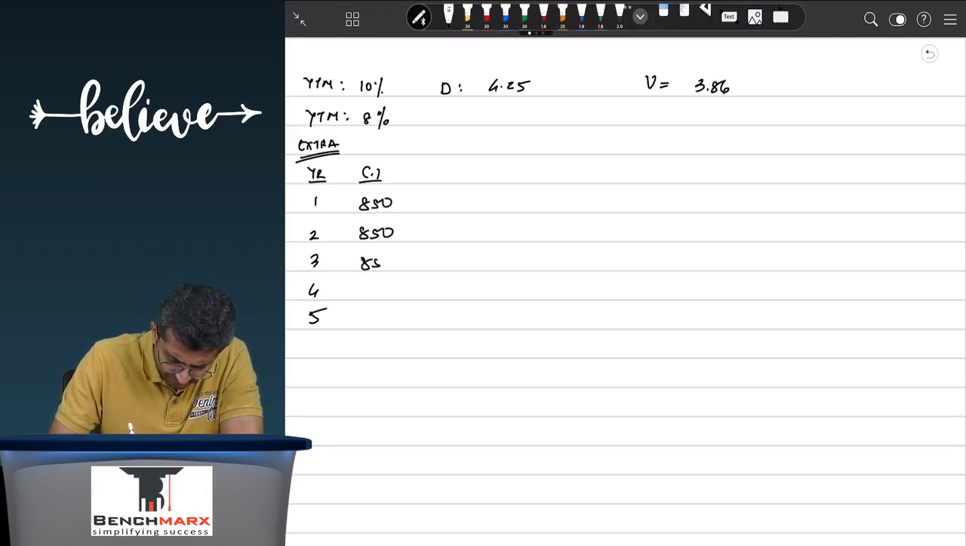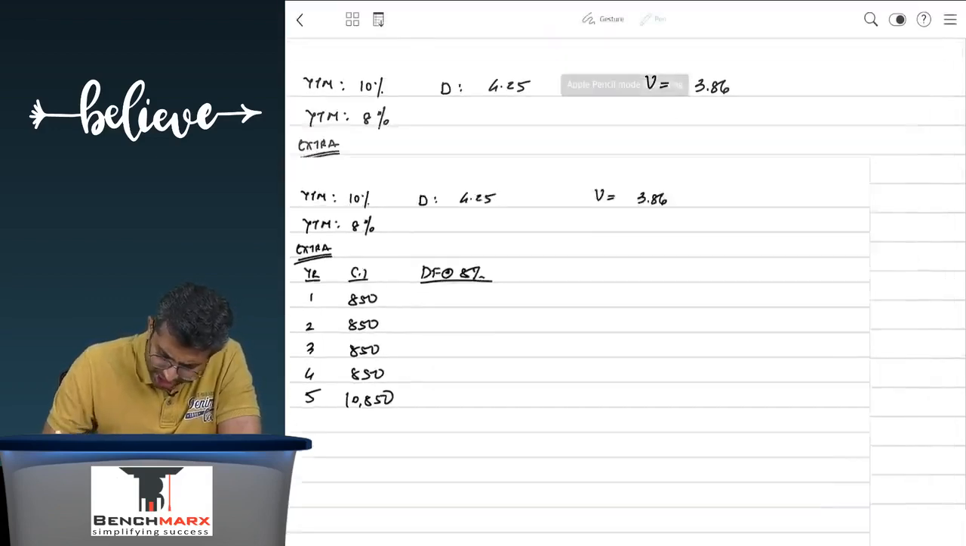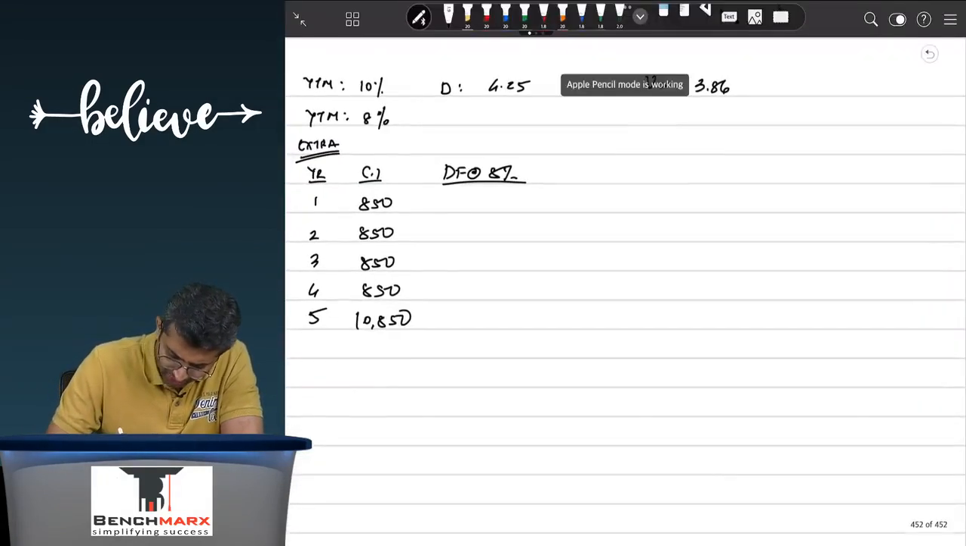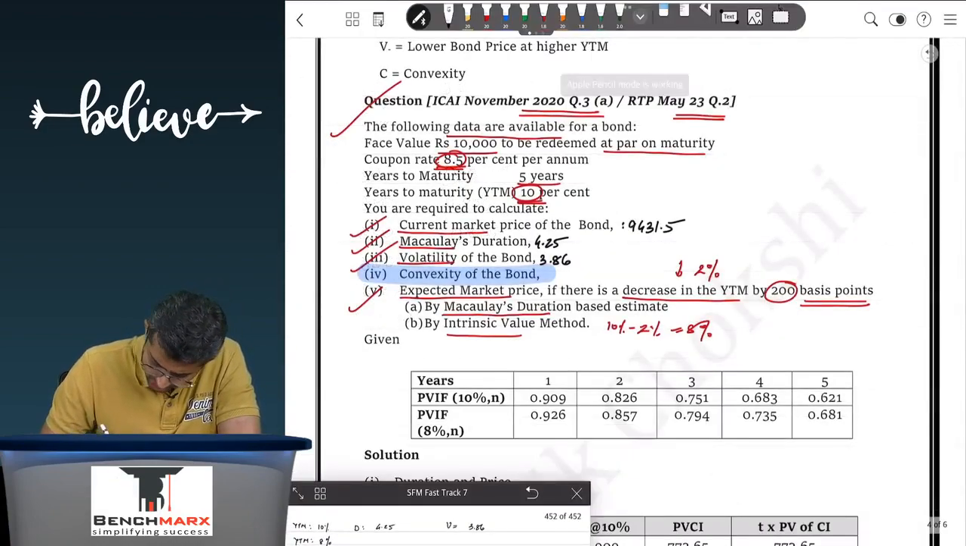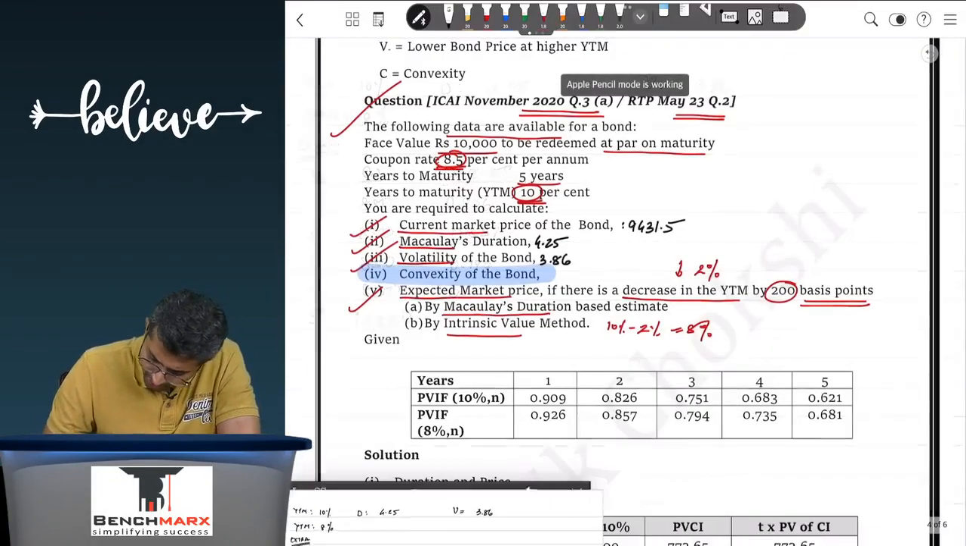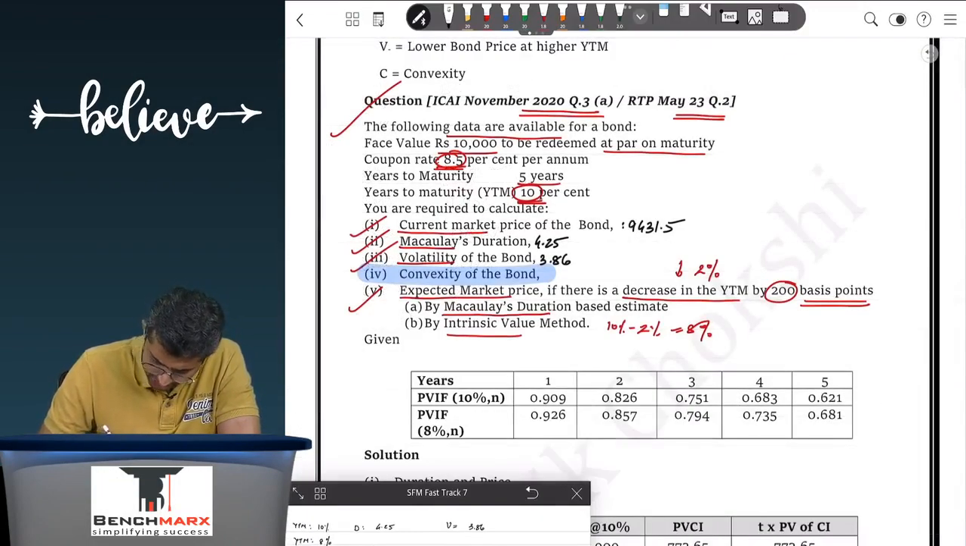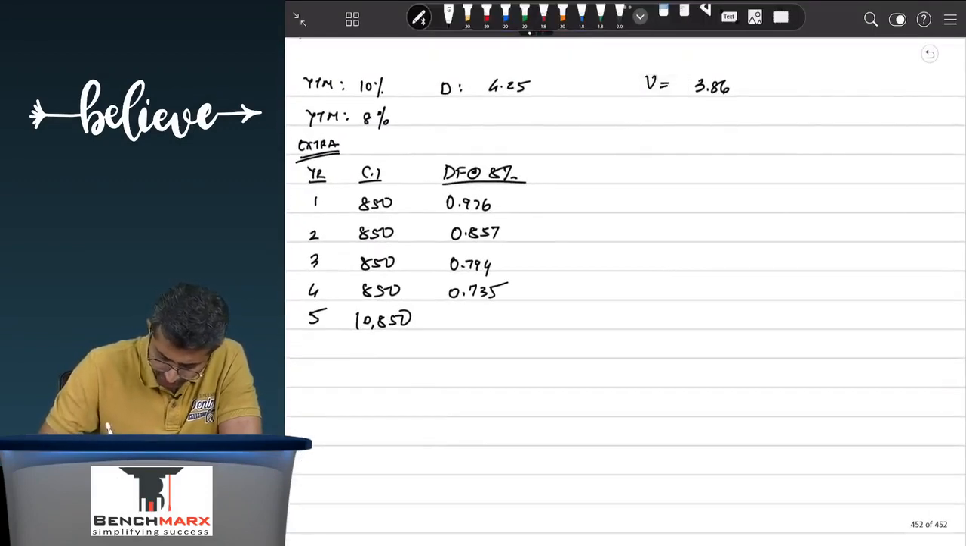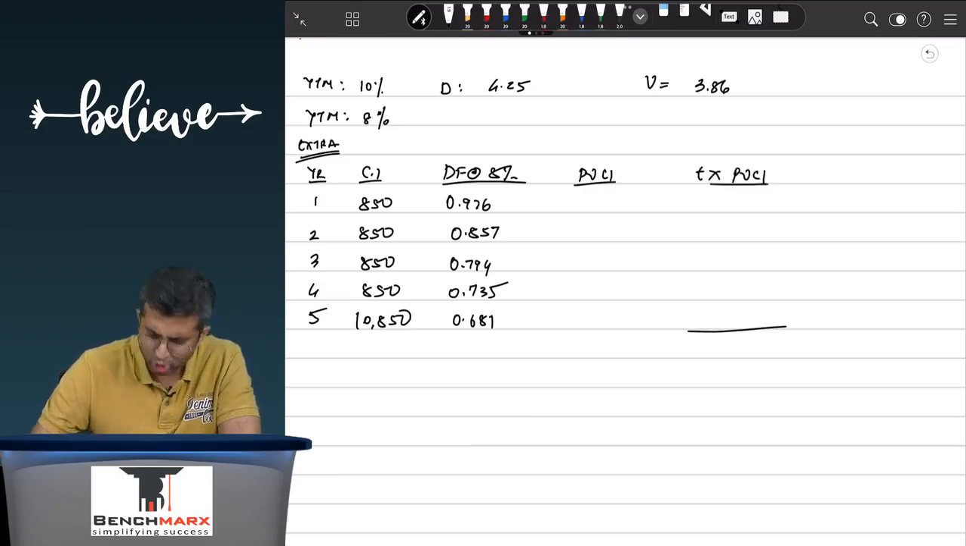So this is 850, 850, 850. And if I had to do the working, 10,850, the discounting factor at the rate of 8% is available. So this is, let us say, 0.926, 0.857, 0.794, 0.735 and 0.681. So if I were to find the present value of cash inflows and then do T into PVCI, then you can do all of these individual calculations.